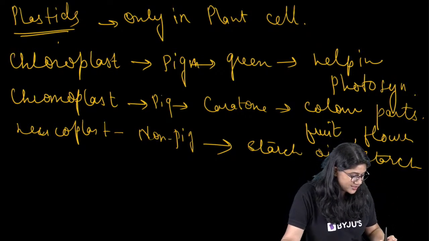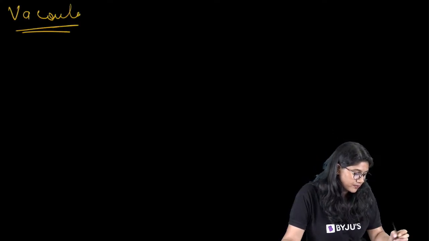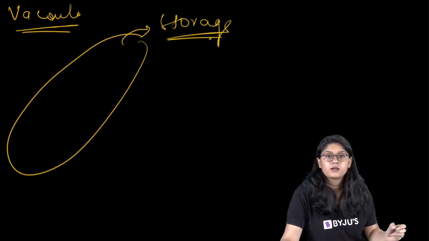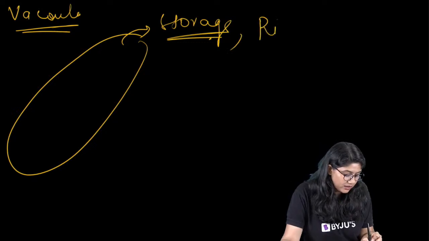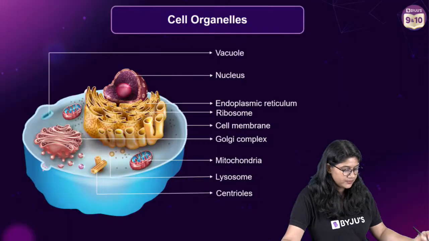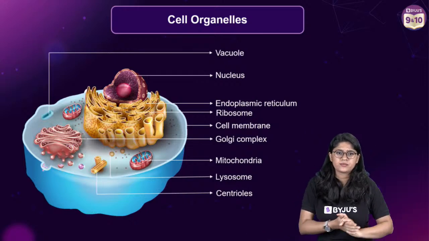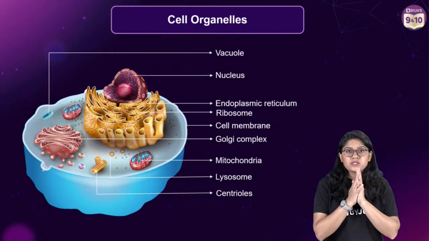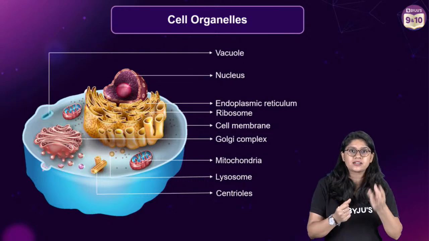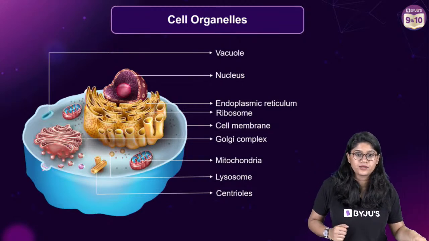Okay. Then of course, everyone take a screenshot of this. Vacuole, storage sac. Its main function is providing rigidity and turgidity. And then of course we studied the centriole, which helps in cell division. Enzymes are nothing but they are made from proteins and we call them catalysts. So in any reaction, they increase the rate of the reaction.